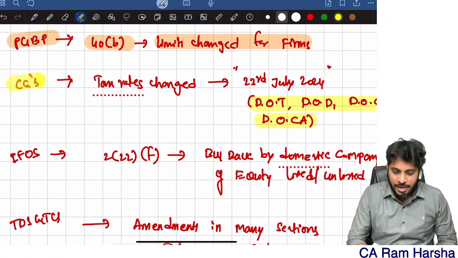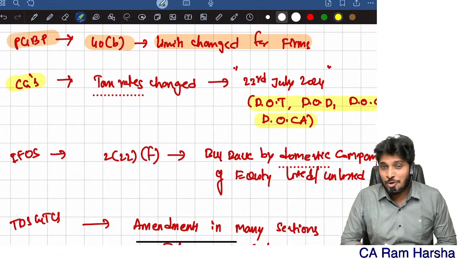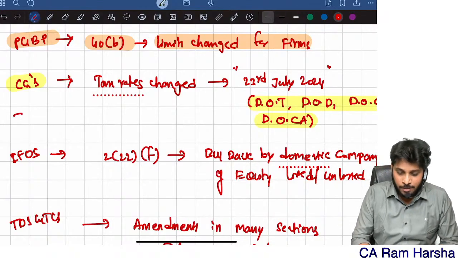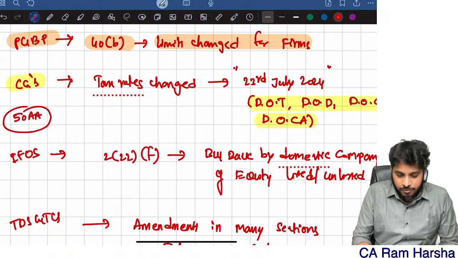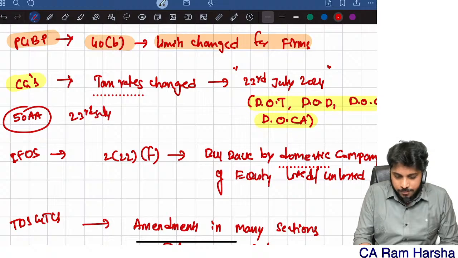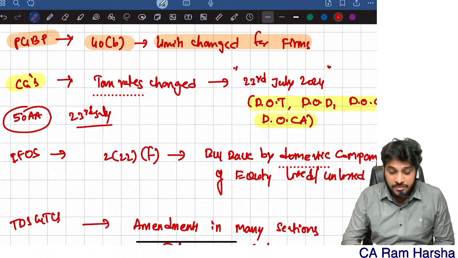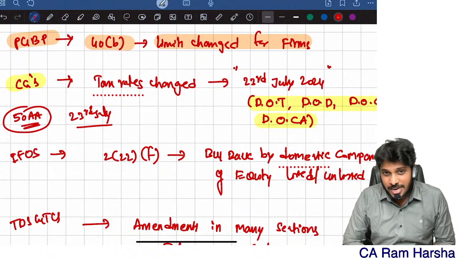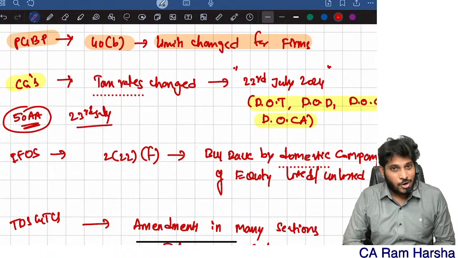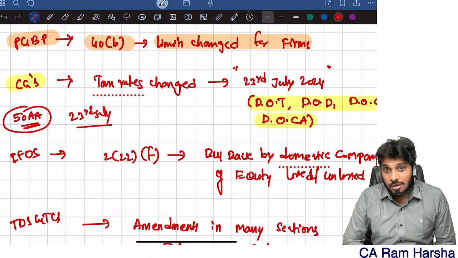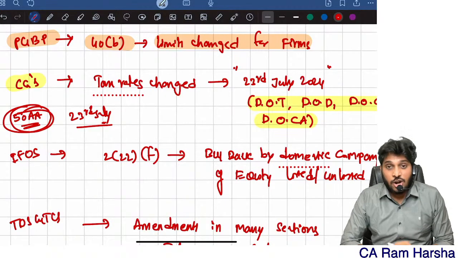Then coming to capital gains. There are so many amendments in capital gains. For example, 50AA with effect from 23rd July. Unlisted debentures are all added in the 50AA purview. If you are transferring any unlisted debentures on or after 23rd July, by the way, the gain or loss is always short term.